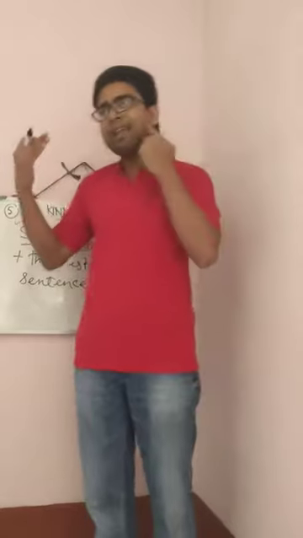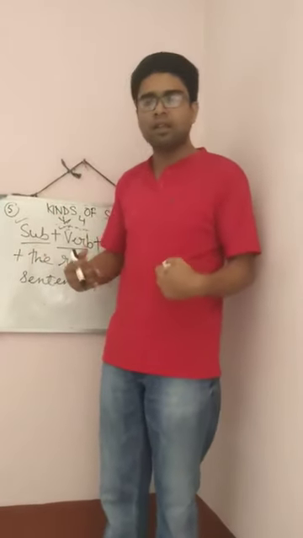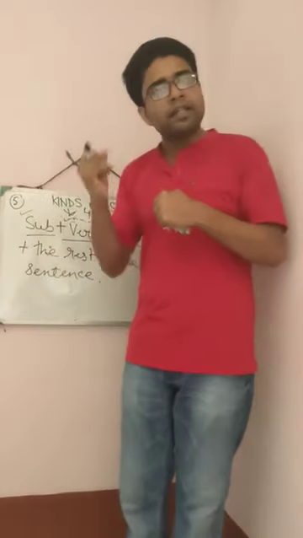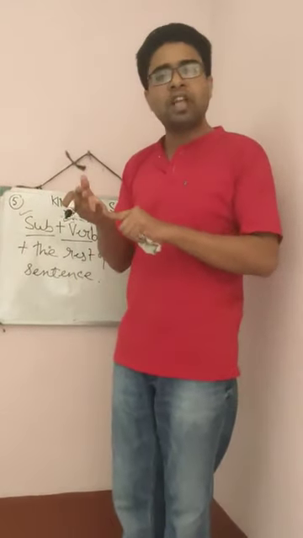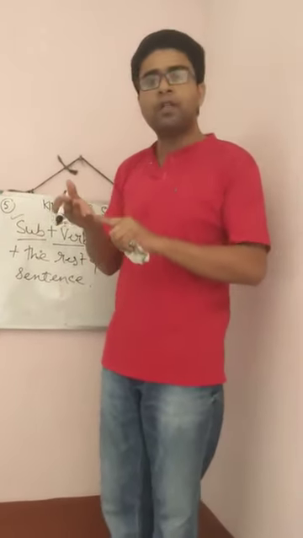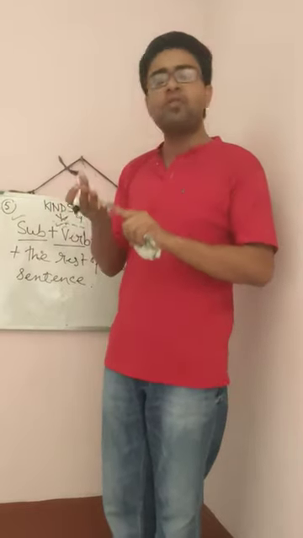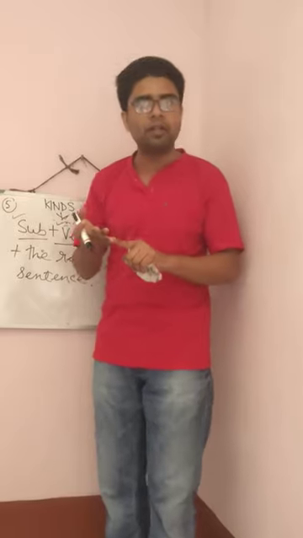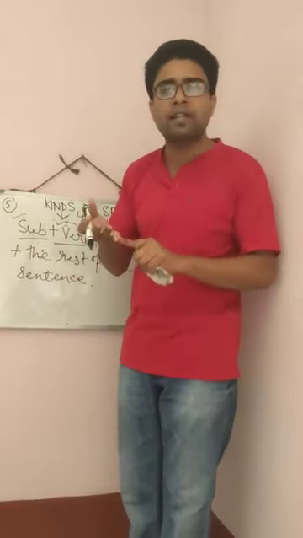So what have we learned about assertive sentence? Let's remember again. Sentence is divided into four parts. Number one is assertive, number two is interrogative, number three is imperative, and number four is exclamatory. What have you learned about assertive sentence?